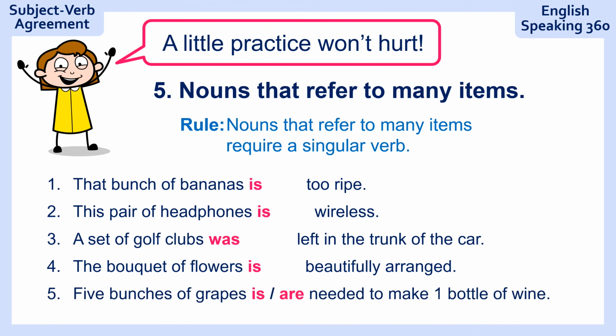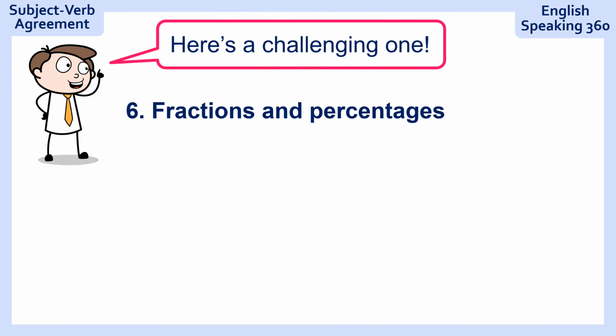Number 5. 5 bunches of grapes, needed to make 1 bottle of wine. Ready? And the answer is 5 bunches of grapes are needed. Watch out here because here you have 5 bunches, even though it's a noun that refers to many items, but that noun is plural. It's not only 1 bunch of grapes, it's 5 bunches, so are needed to make 1 bottle of wine.